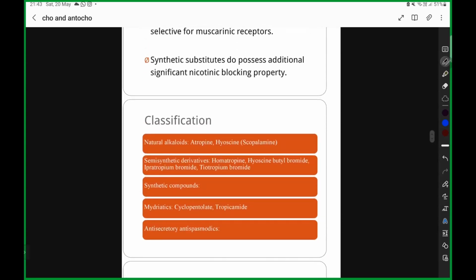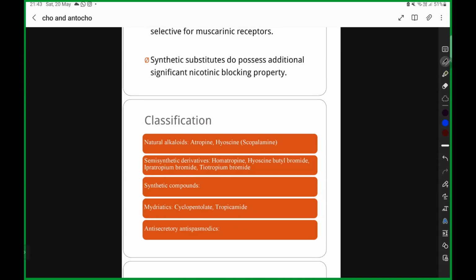Now coming to the classification. So this classification is the one given in your Tripathi. First comes your natural alkaloid, which is obtained from nature. So atropine, hyoscine. Only two.